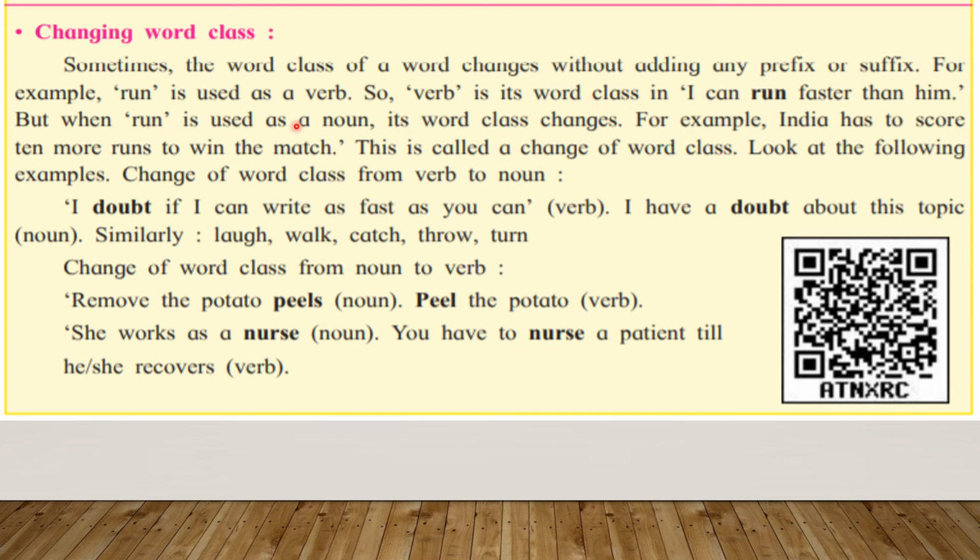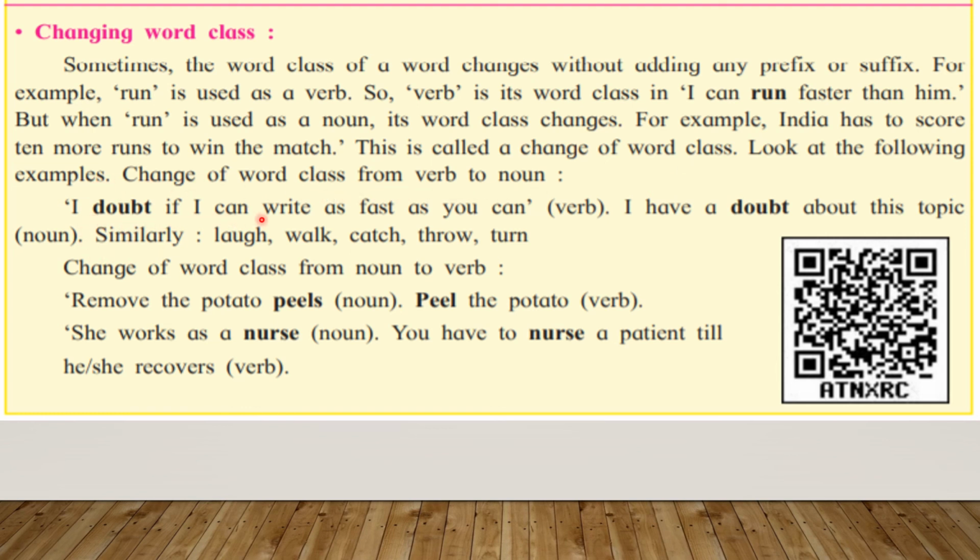But when run is used as a noun, its word class changes. For example, India has to score 10 more runs to win the match. यहाँ पे जो runs है वो noun के तौर पे इस्तेमाल हुआ है, यानी यहाँ पे इसका word class noun है. This is called a change of word class. यानी इसको हम change of word class कहते हैं. Look at the following example. Change of word class from verb to noun.